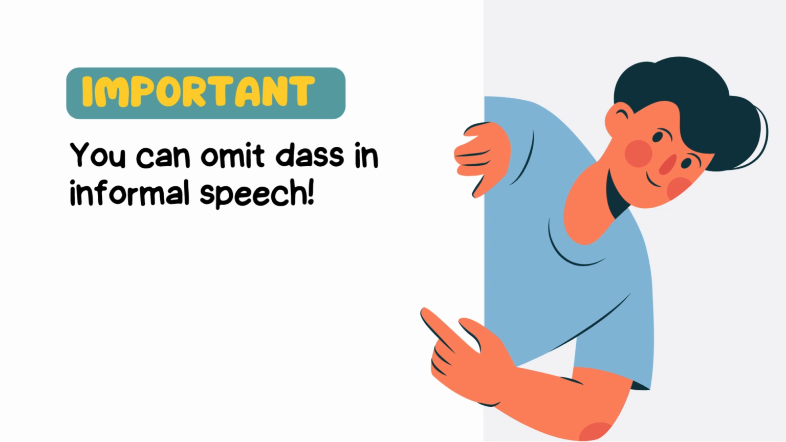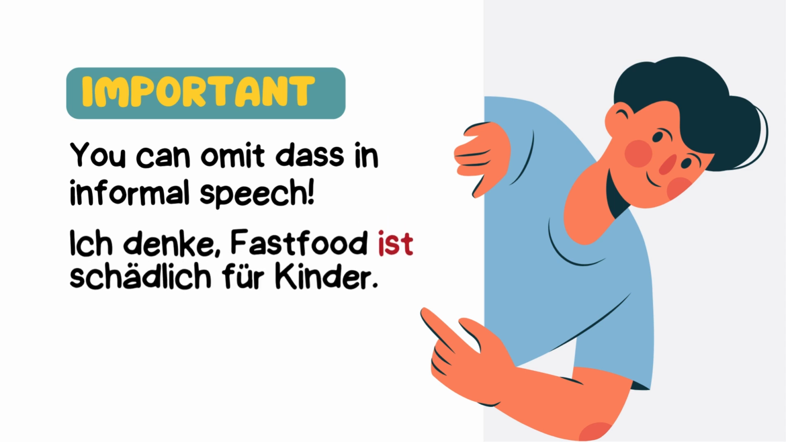Also, you can omit dass in informal speech. In this case, the verb comes in the second position, after the subject, okay? Rather than at the end of the sentence. Zum Beispiel, ich denke, Fast Food ist schädlich für Kinder. Okay?